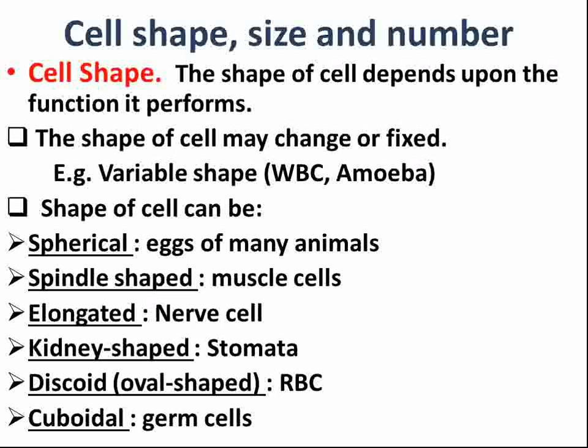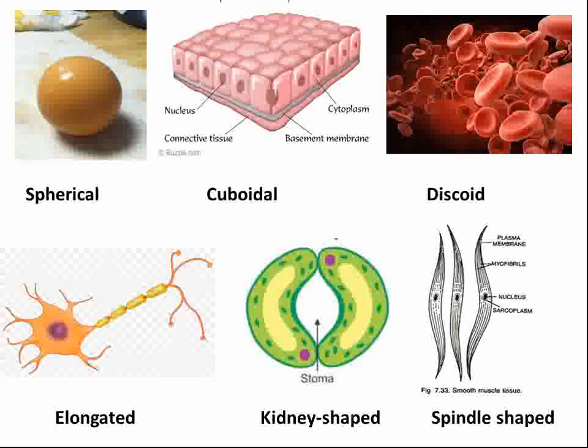Now we will observe these shapes with the help of diagrams. Spherical, you can see the shape is spherical, which is the shape observed in the eggs of many animals. Next is cuboidal. See here the shape is cuboidal. It is the shape which is observed in the germ cells. Discoid means oval shaped, it is observed in RBC. So these are RBCs, red blood corpuscles. The shape is discoid.